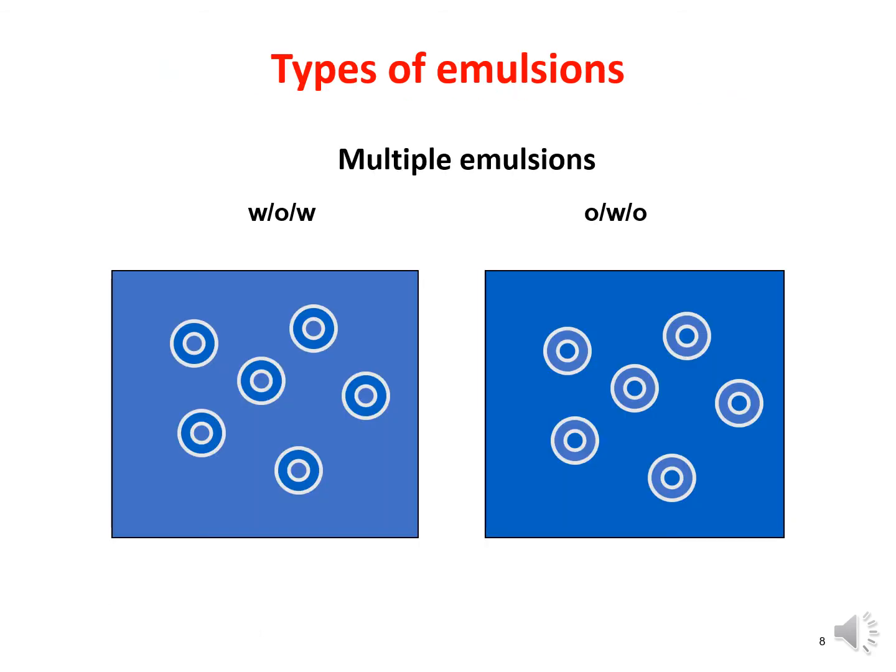These are the diagrams which represent the different types of multiple emulsions. In W/O/W emulsion, the W/O primary emulsion is prepared, and this primary emulsion will form droplets in the water as a continuous phase, and in this way we can achieve W/O/W emulsion. In the same way we can prepare O/W/O type of emulsion.